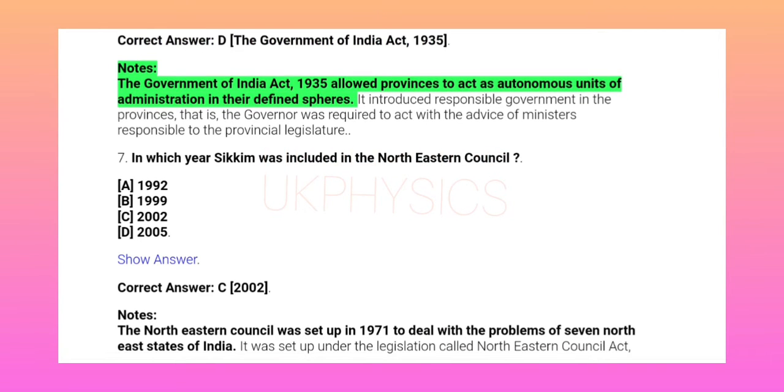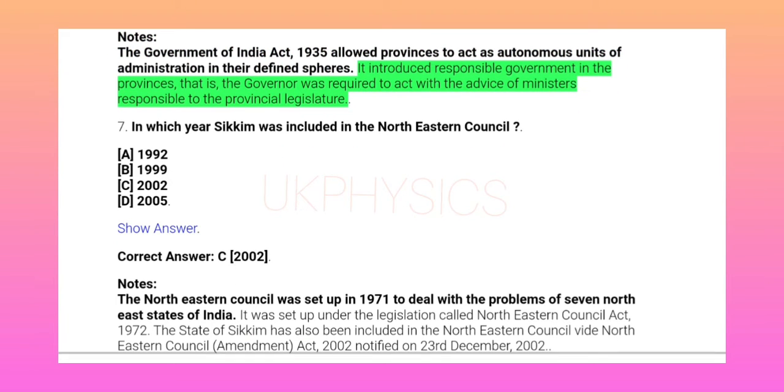Notes: the Government of India Act, 1935 allowed provinces to act as autonomous units of administration in their defined spheres. It introduced responsible government in the provinces, that is, the governor was required to act with the advice of ministers responsible to the provincial legislature.